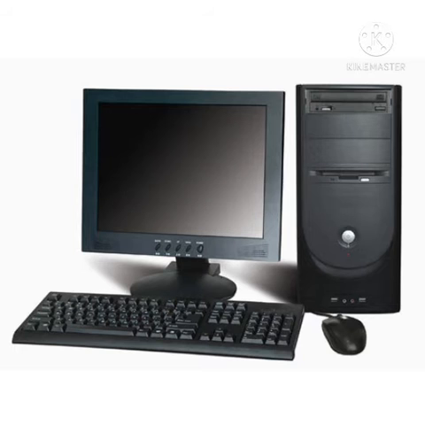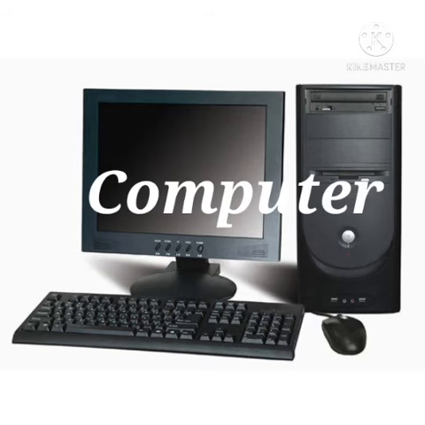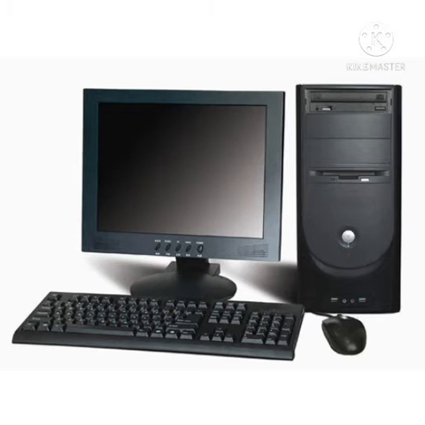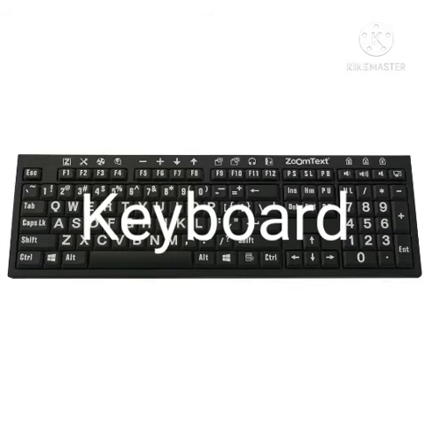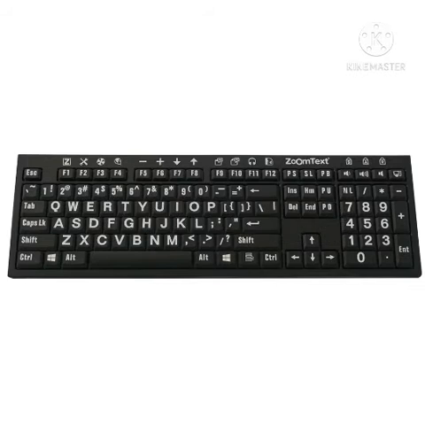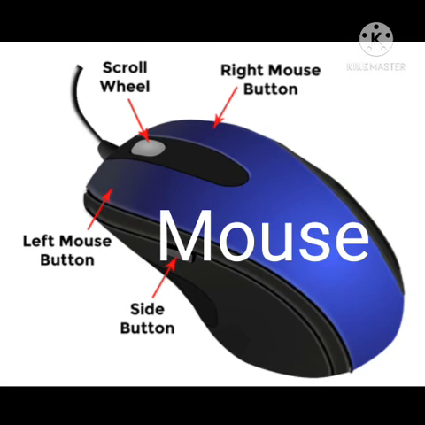Now I am going to explain about computer. Computer is an electronic device which consists of hardware and software. Electronic means work with power supply. Hardware, it is a tool or equipment of computer. For example, keyboard, mouse, monitor, speakers, etc.